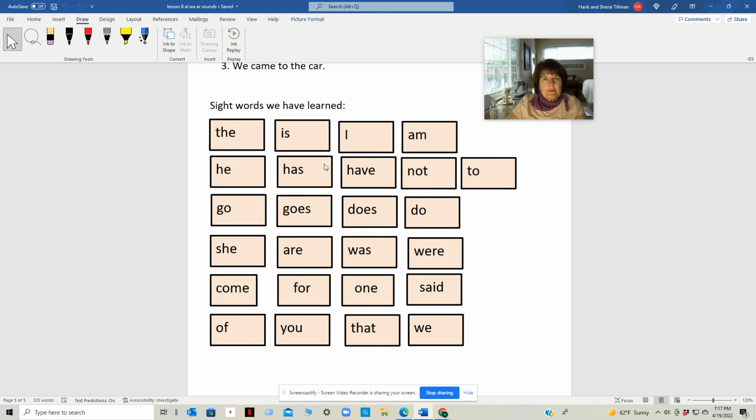Here are the sight words that we have learned. The, is, I, am, he, has, have, not, to, go, goes, does, do, she, are, was, were, come, for, one, said, of, you, that, we.